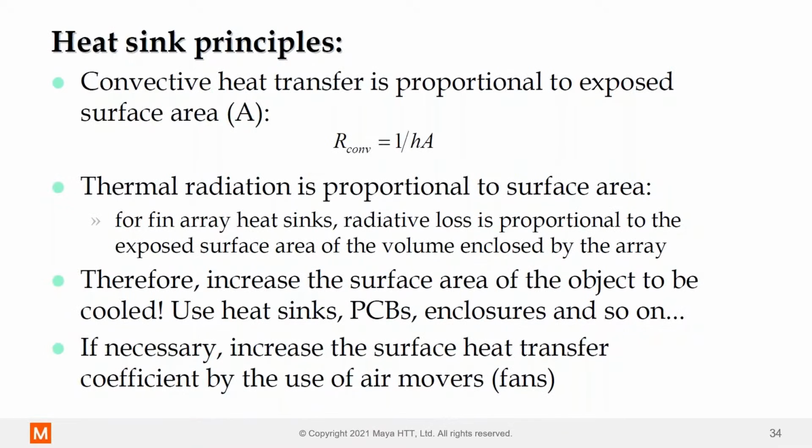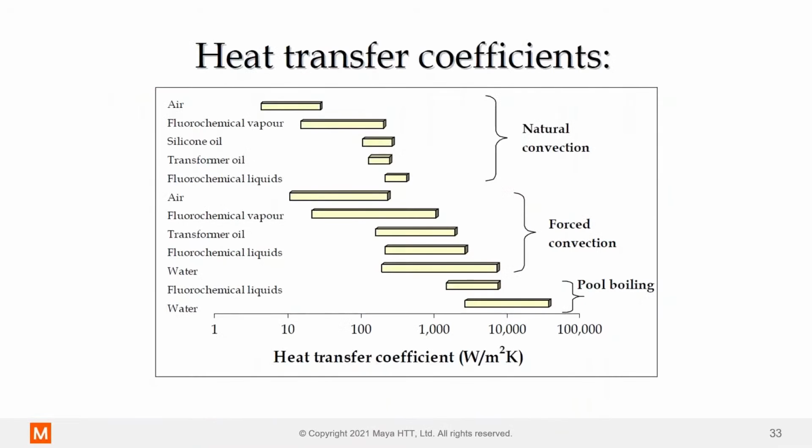But the outer fins or the top faces are going to be radiating out to the environment and the ambient. So, no brainer: increase the surface area and increase the heat transfer coefficient where we can, by using air movers or using a different fluid or doing something to increase that h and promote heat transfer.